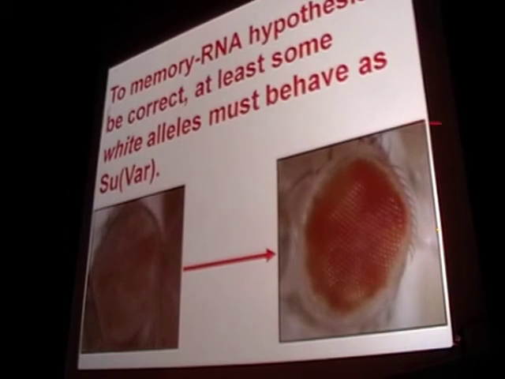In other words, if my memory RNA hypothesis is correct, at least some white alleles must behave as suppressors of variegation. In these variegating flies, I will insert a white allele which cannot produce protein, and I will revert from this phenotype to this phenotype in vivo.